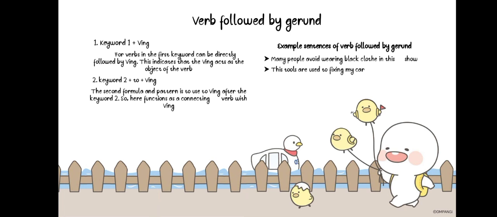The word used is followed by to, and fixing is verb ing. Before used to there is a form of to be, such as are. So the second pattern is used to plus verb ing after the second keyword, functioning as a connecting word with verb ing.